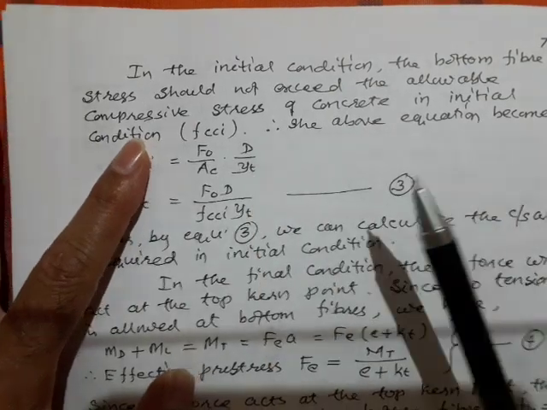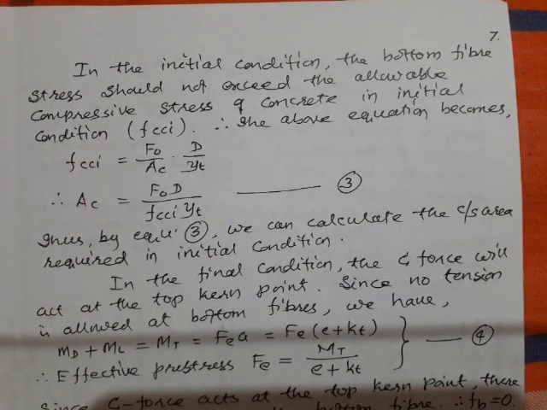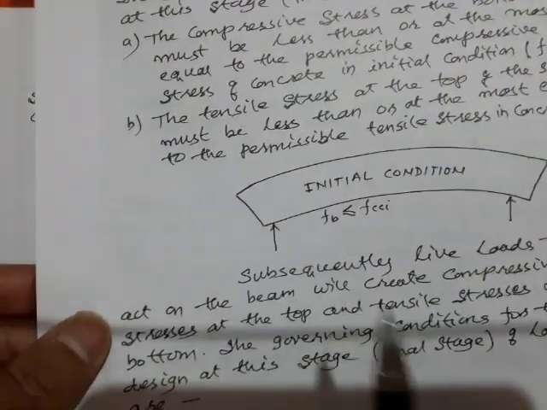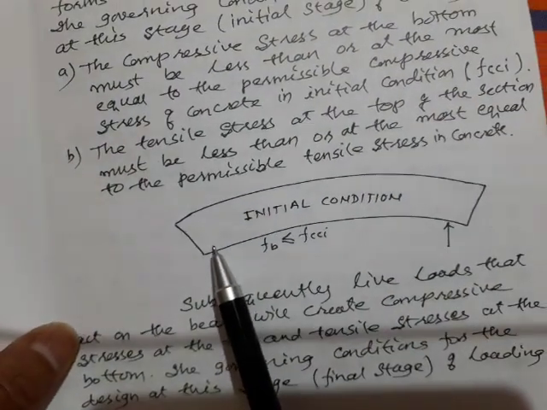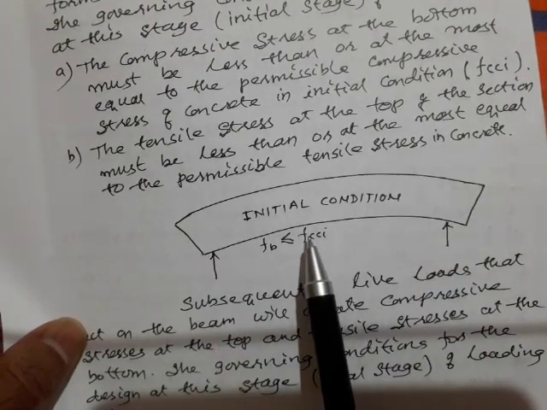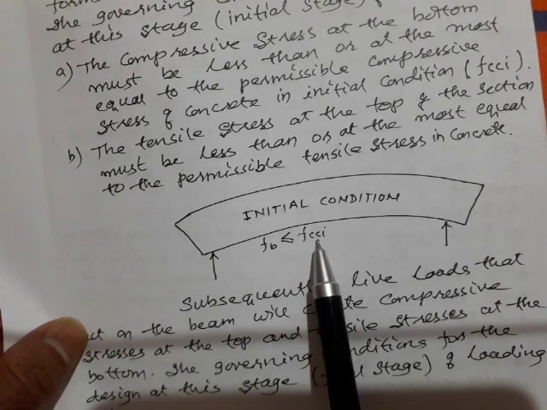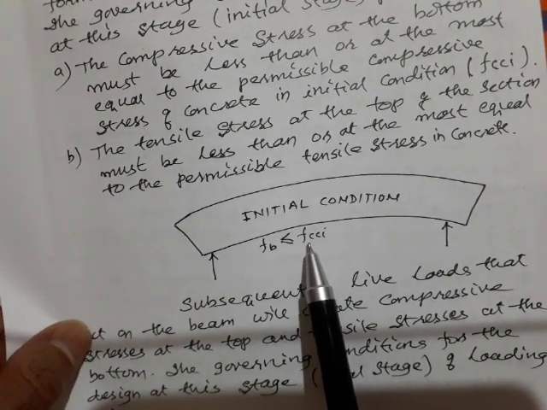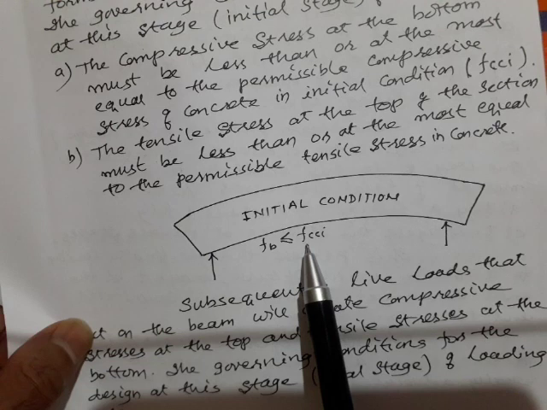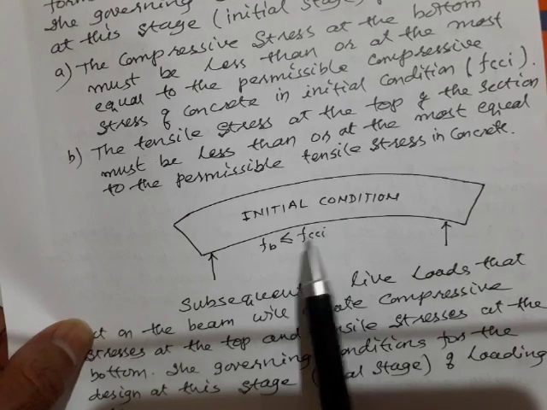But my dear friends, the bottom fiber stress, whatever we have calculated, under any circumstances in the initial condition, should not exceed the value of FCCI. FCCI is the permissible compressive stress in concrete in the initial condition.